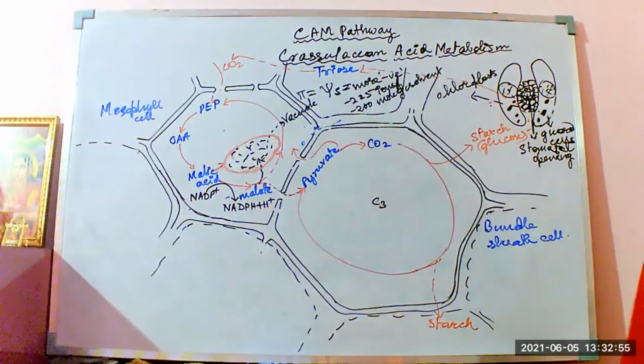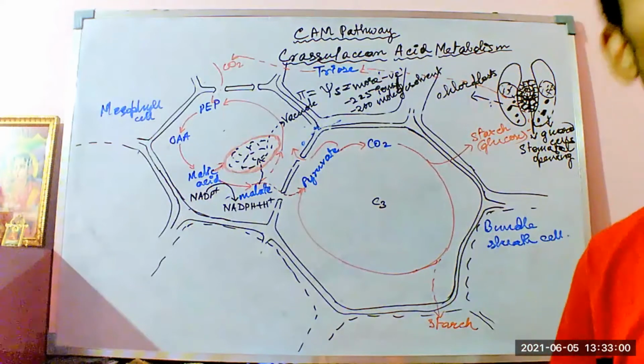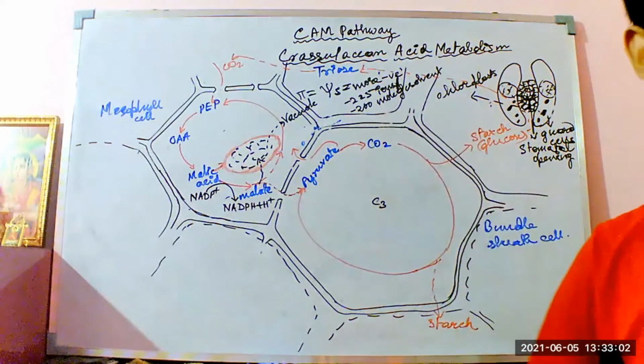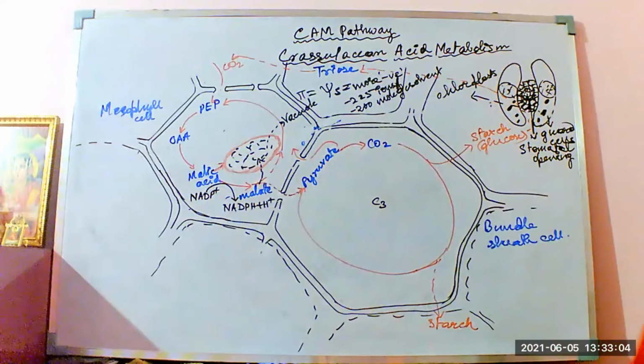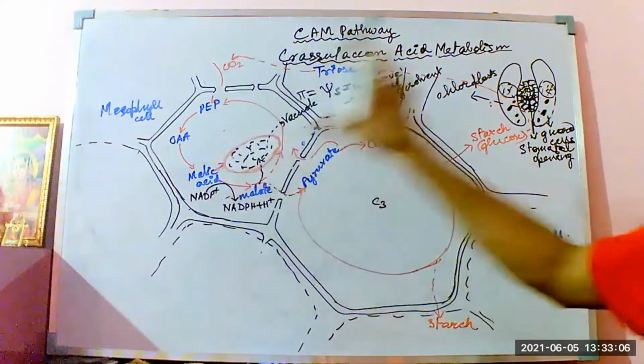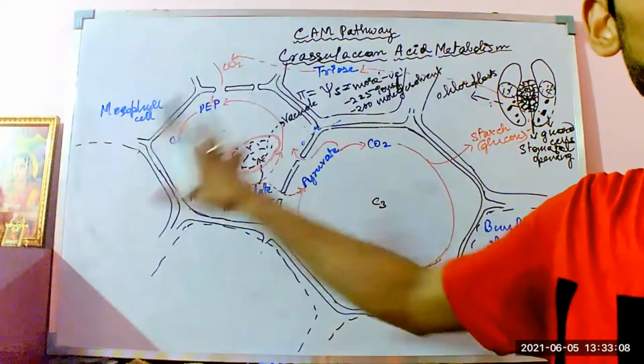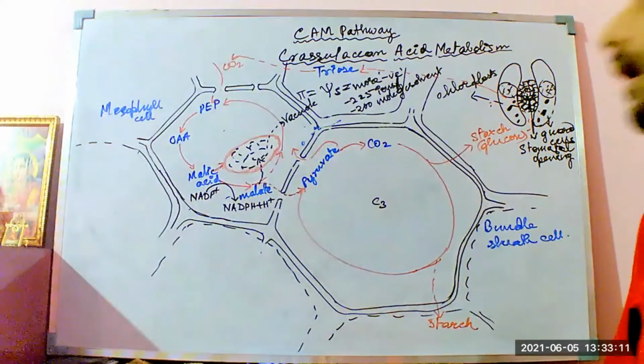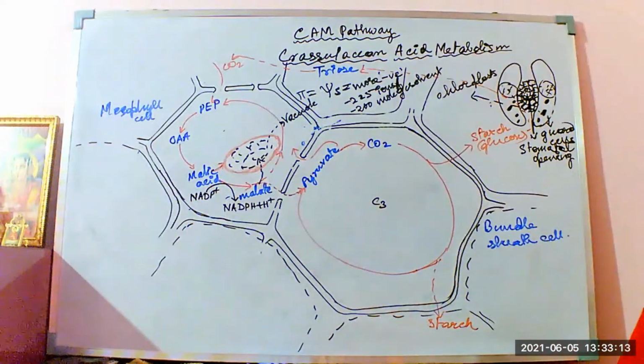Less negative means the solute potential is less, so the water potential would be higher. More negative means the solute potential is more. So the water potential of that particular cell, mesophyll cell or bundle sheath cell, whatever it is, would be lesser in the case of minus 225.